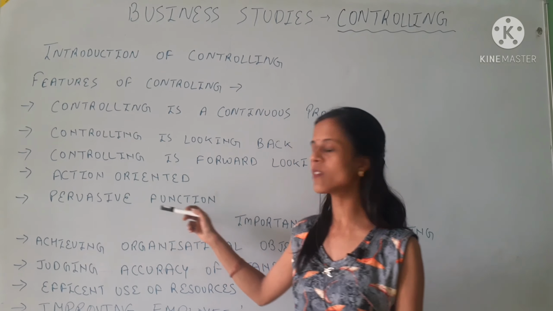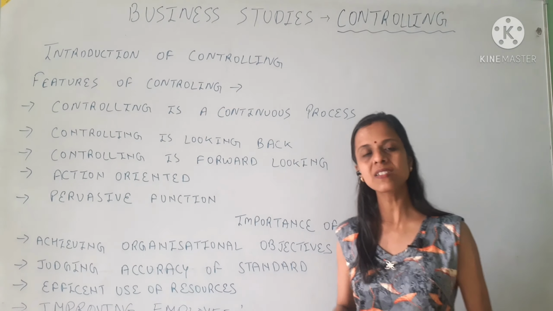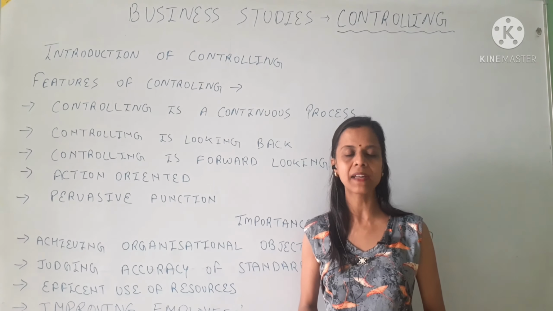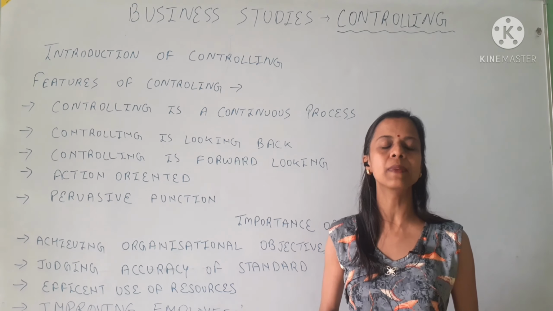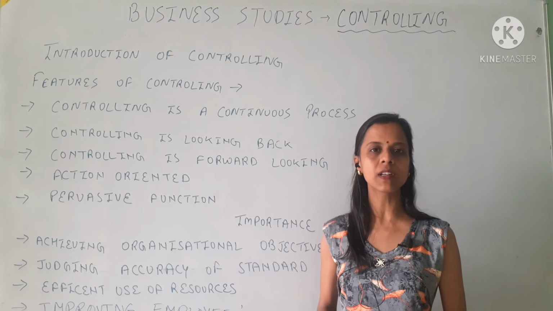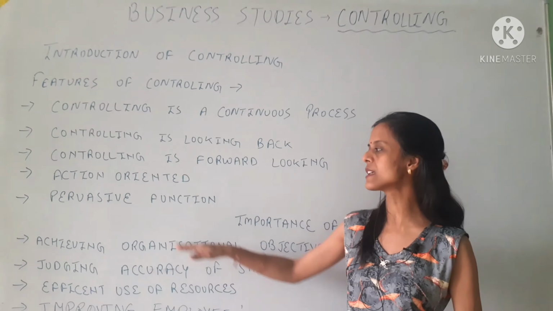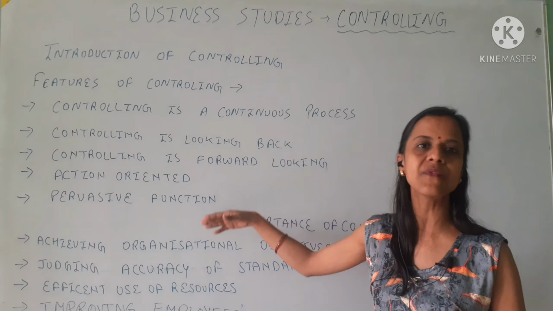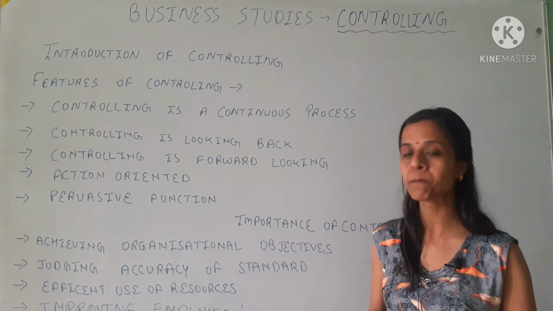The next point is pervasive function. Pervasive means controlling is required at all levels of management, whether it is top level, middle level or lower level. It means every person in the organization, top to bottom, is responsible for the controlling process. So these were some features of the controlling process.